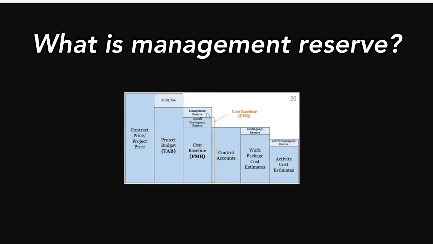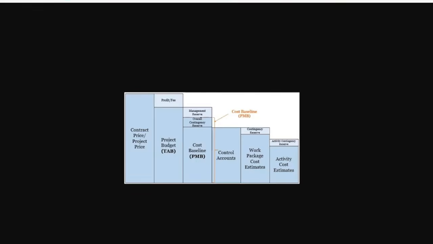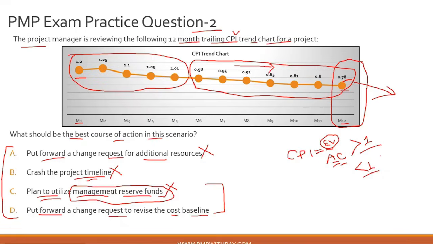That is all you need to know from a concept standpoint about management reserves versus contingency reserves. Now if you go back to this question, option C says you need to utilize your management reserve funds, so that is definitely incorrect. The correct answer to this question is option D, which is to put forward a change request to revise the cost baseline. Once that change request is approved, you can revise the cost baseline and of course use your contingency reserves. Mind it, not the management reserves but the contingency reserves, to pull in the money required to meet this deficit. So the correct answer is option D.